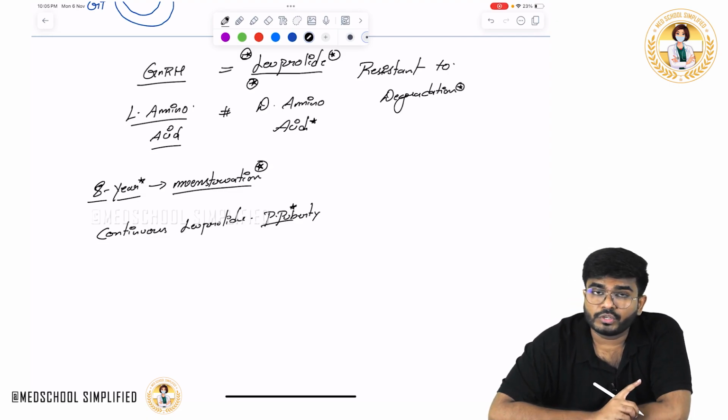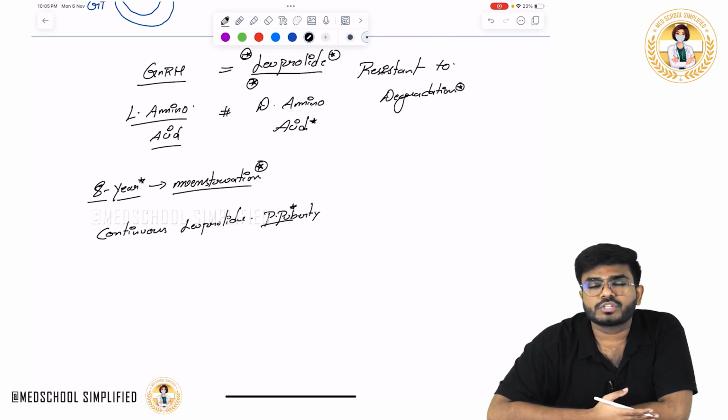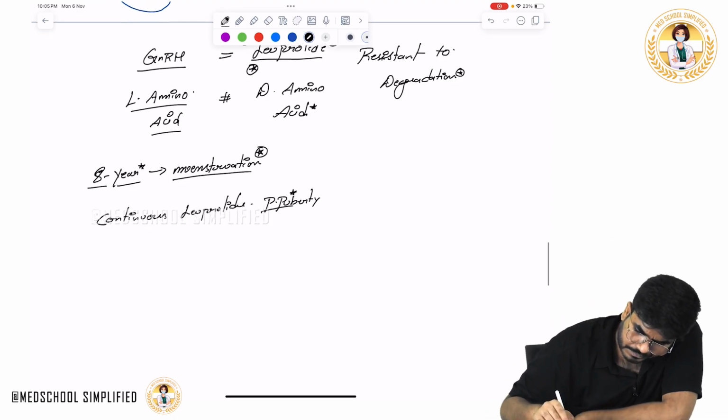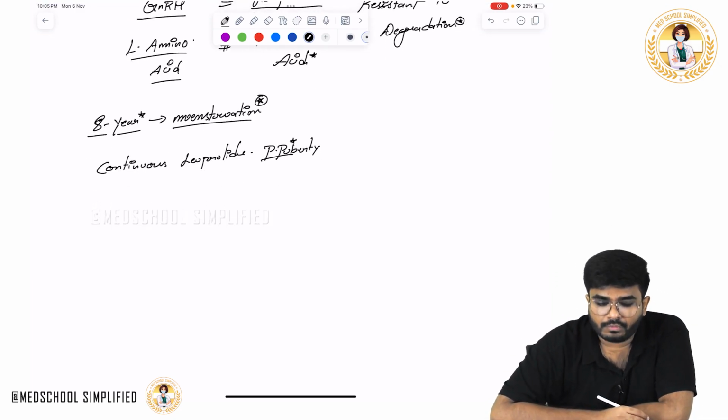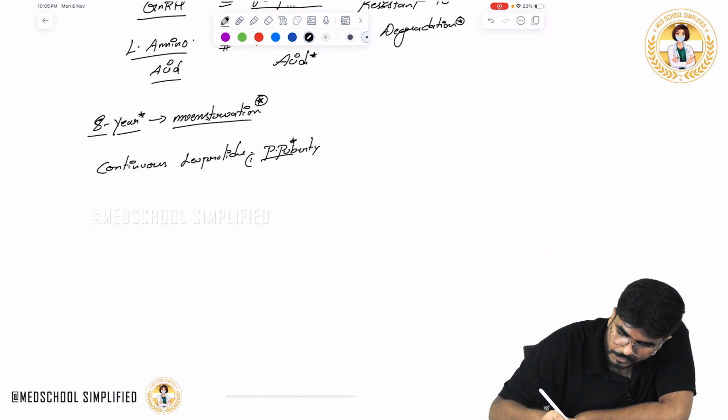Why? Because if you give it continuously, there will be down regulation. FSH and LH go down. Without FSH and LH, there is no follicle stimulation, no estrogen, no menses. Simple as that. In what other conditions can we use continuous GnRH analogs? One is precocious puberty. The second is endometriosis.